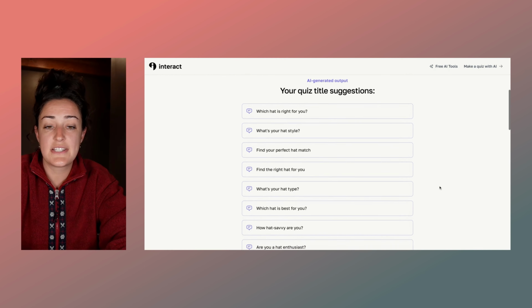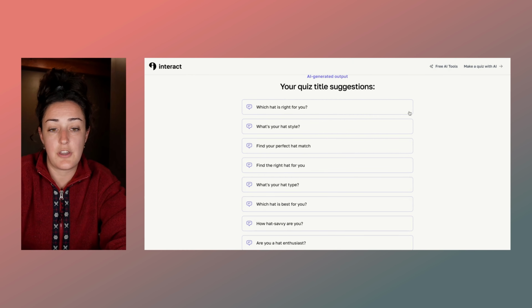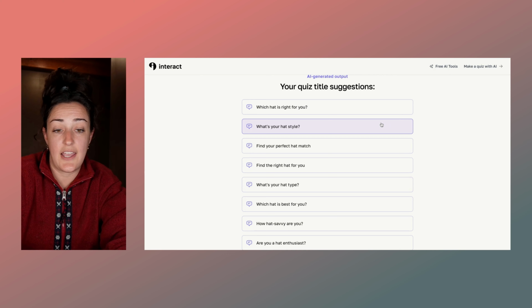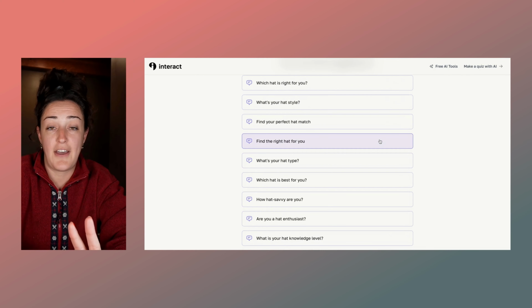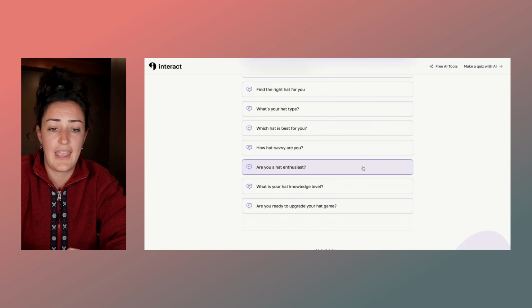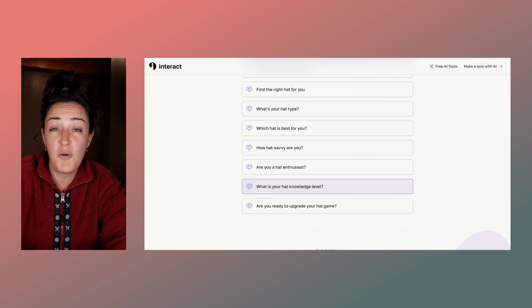And here are all different types of quizzes that you can go with. Which hat is right for you? Maybe it's which hat style is right for you. Here's one, what's your hat style? Maybe it could be something as simple as which hat should you buy? Find the right hat for you. How much of a hat enthusiast are you, really? How much do you know about hats?